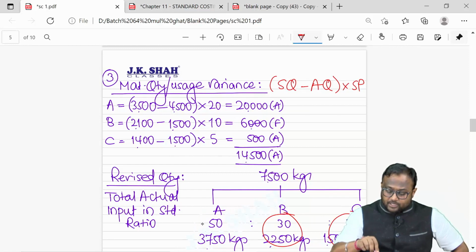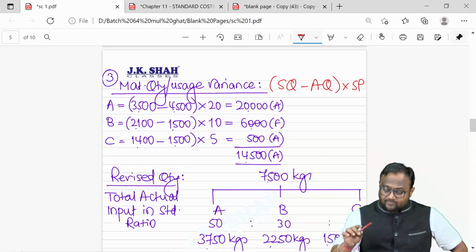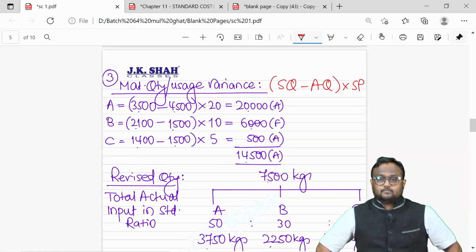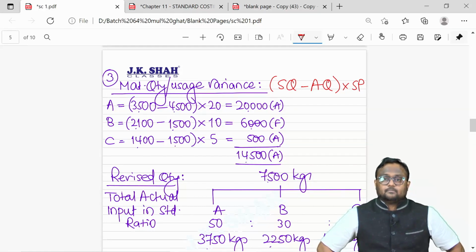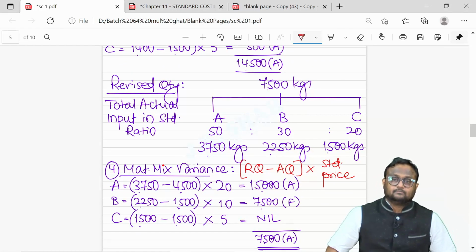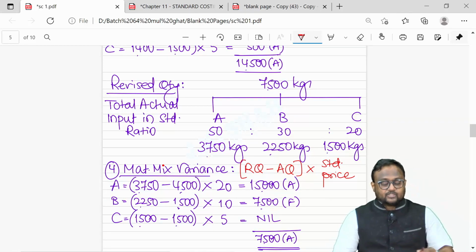That means my quantity should have been actually 3750, 2250 and 1500. Correct? But it is actually something else. So revised minus actual will give you mix variance. Mix variance is very important, guys,